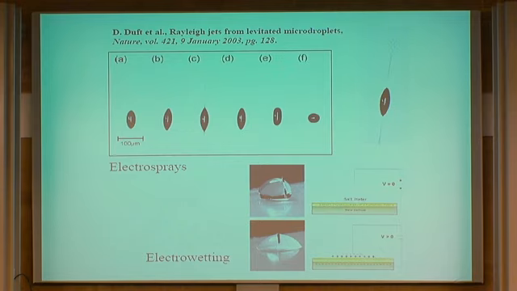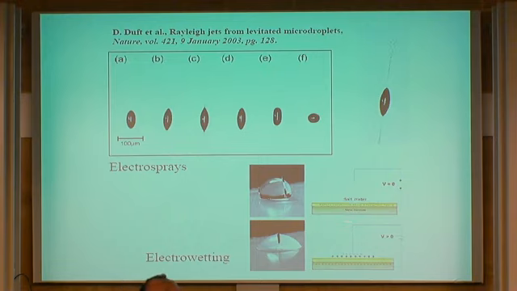Now, this is not only a curiosity. This phenomenon also has very interesting applications. One of them, the one I will mostly focus on in this talk, is the so-called electrowetting phenomenon. Now, think that the drop is not levitating, but is over a flat surface, over this table, let's say. Then you subject this drop to an electric field by doing the following. You connect a wire to a battery, and below the drop, at a certain distance, you place an electrode. You establish a difference of potential between the electrode and the drop.